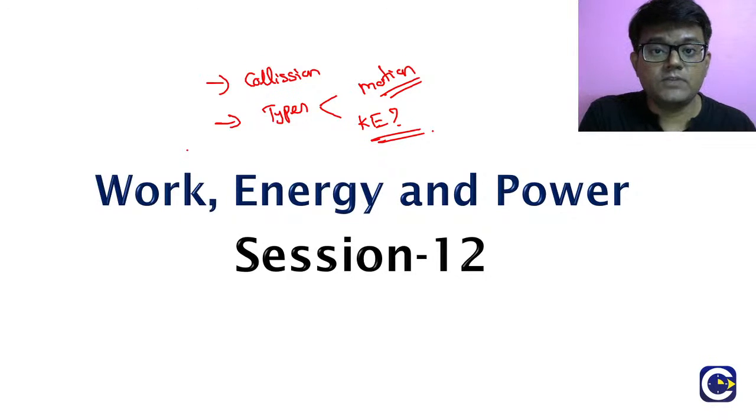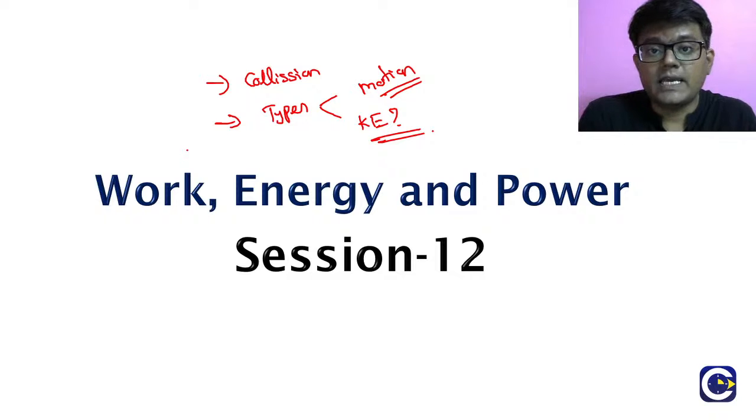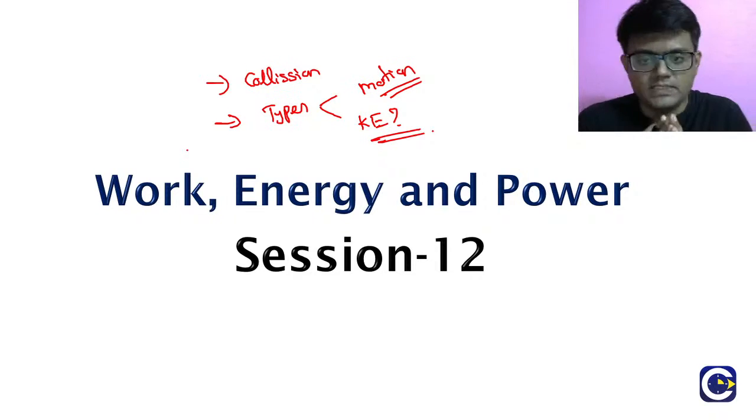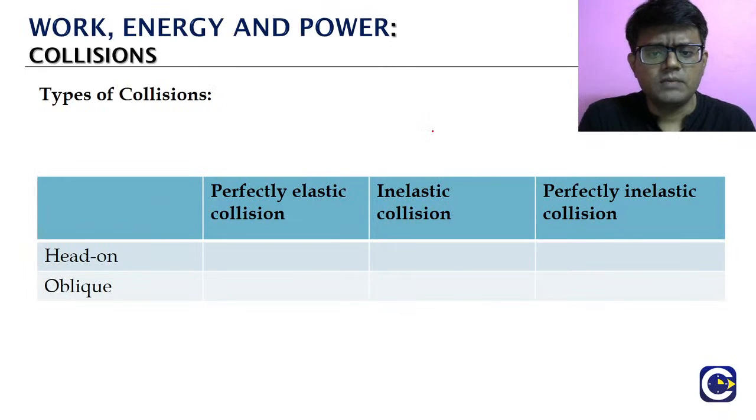Then we have also categorized the collisions based on what happens to the kinetic energy of the particles. If the kinetic energy of the particles before the collision is equal to after, then kinetic energy will be conserved. Such collisions we call as what? Elastic collisions. If it is not conserved, in most cases the kinetic energy will be lost. Such collisions are called inelastic collisions.